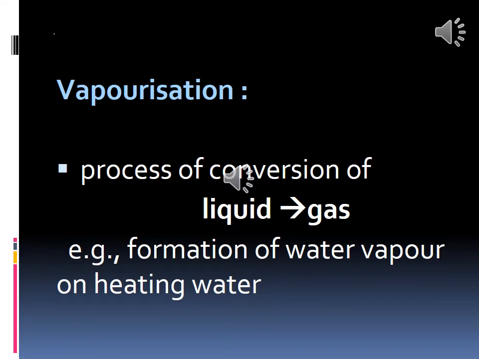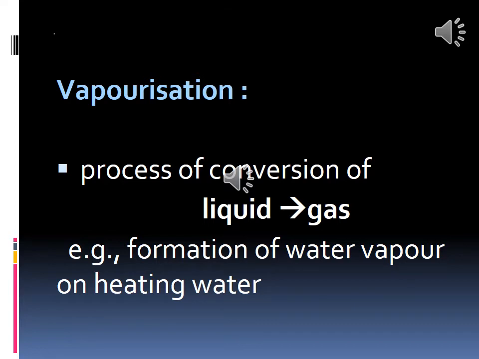As the gap between the molecules increases, the force of attraction decreases. The intermolecular space between the molecules increases and the intermolecular force of attraction decreases, and finally we will get the vapor.